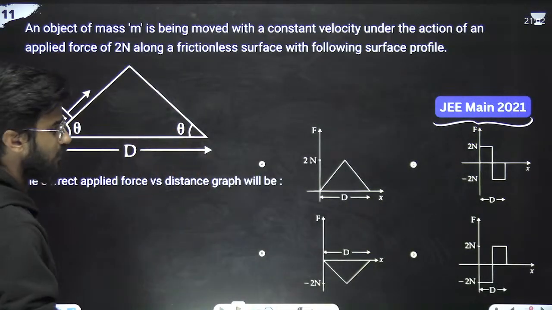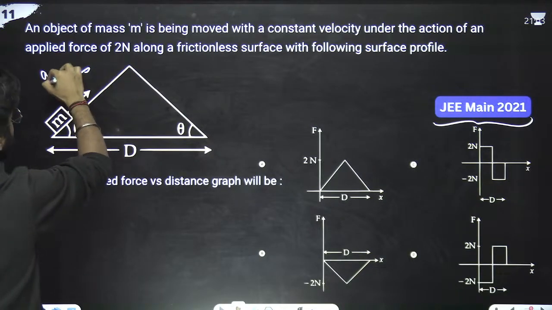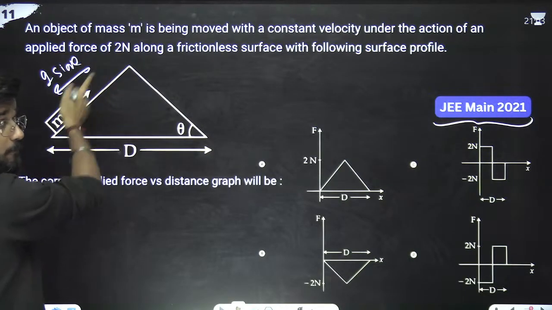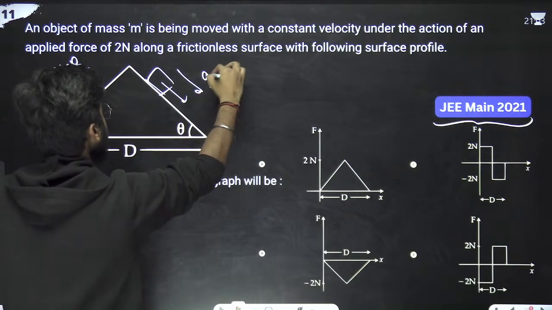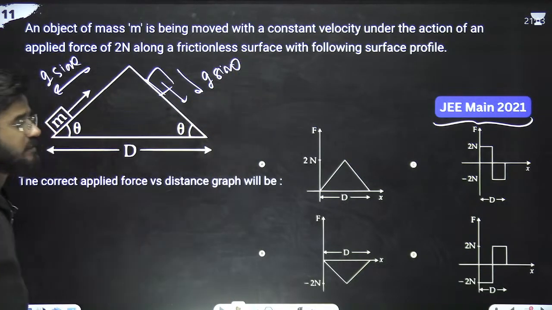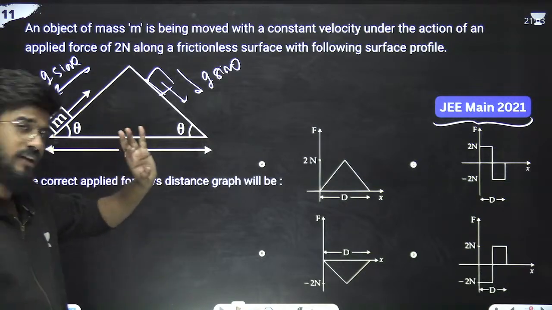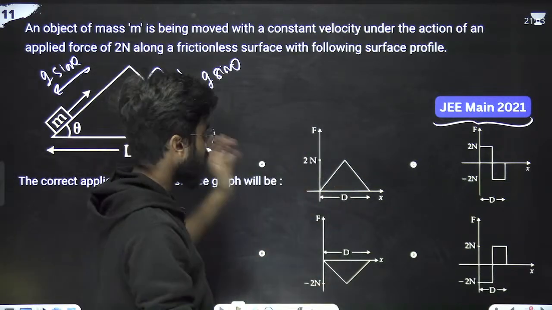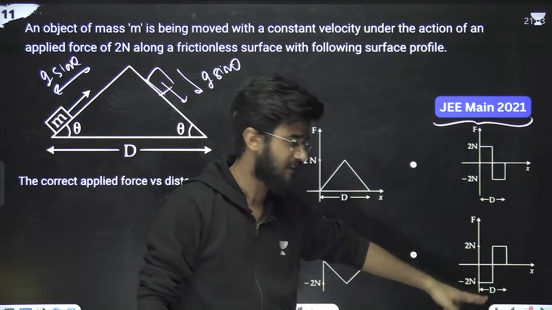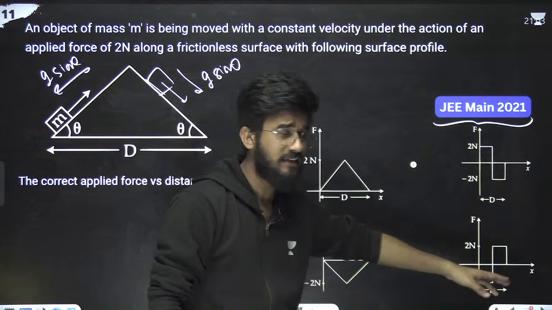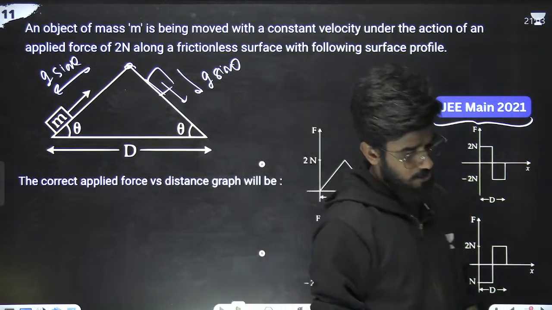it means, look at this thing. Here the mass is going this side, so the acceleration is what? This side, g sin theta. Here, opposite to the movement. When the block is coming downward, the acceleration is here, g sin theta. Initially the acceleration is in the opposite direction, which means the force is also in the opposite direction. So we can just guess this. If it is in the opposite direction, it means the force is opposite to the acceleration, so it is negative. Again, when it crosses this point, it is opposite. So I think option D will be correct.